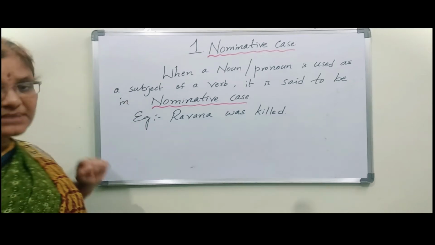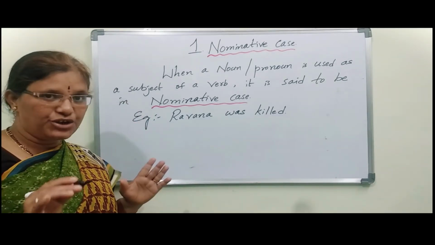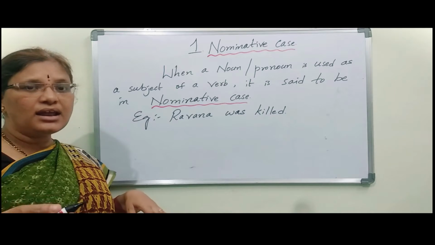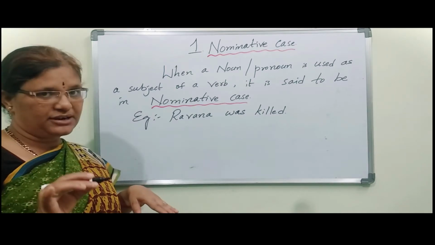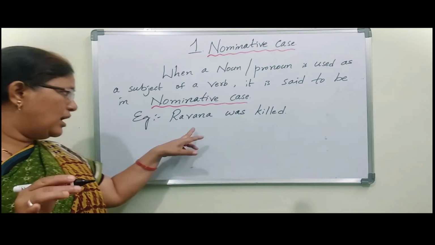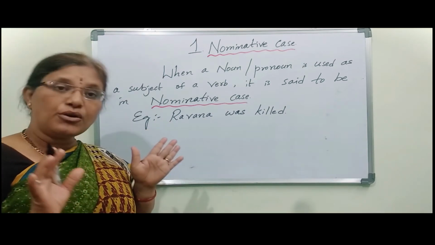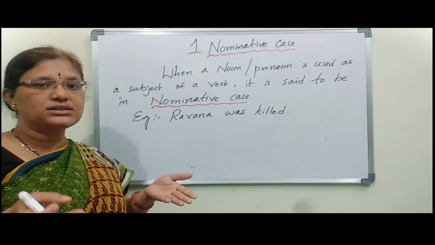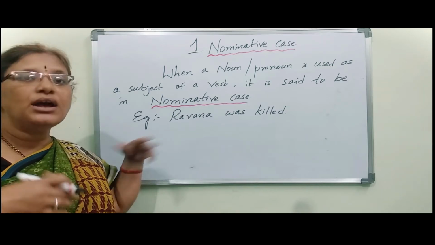Subject means first we have to know about subject. Subject means action doer or about what we are talking, that comes under subject. So here we are talking about Ravana.